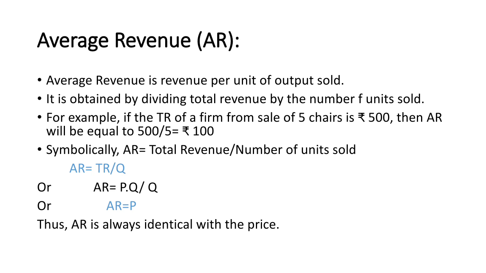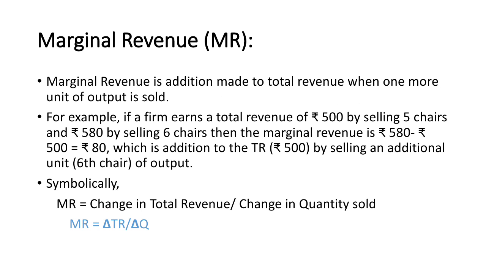Since TR is P into Q, instead of TR we can also write P into Q divided by Q, and when Q and Q get cancelled, AR is equal to P. Thus, AR is always identical with the price. So, average revenue is nothing but the price.